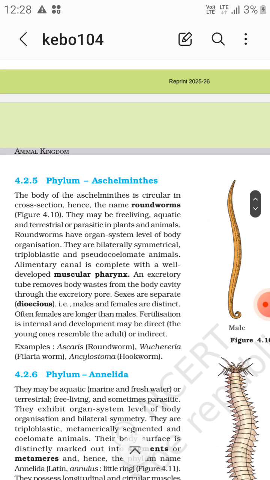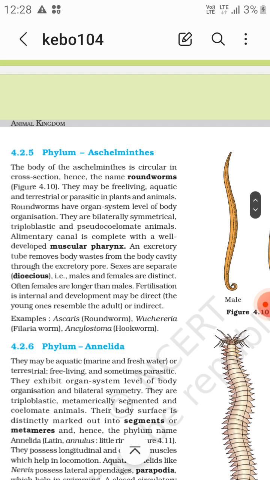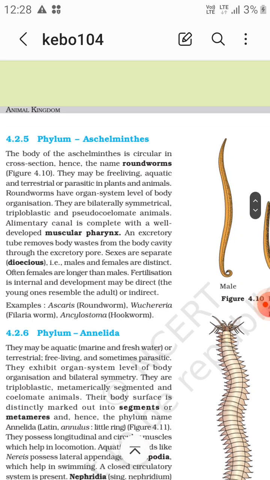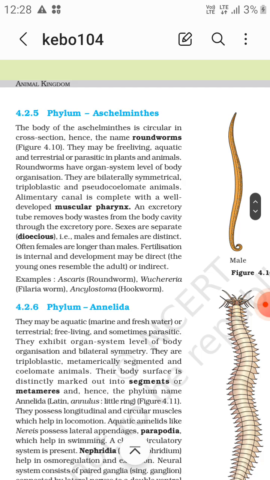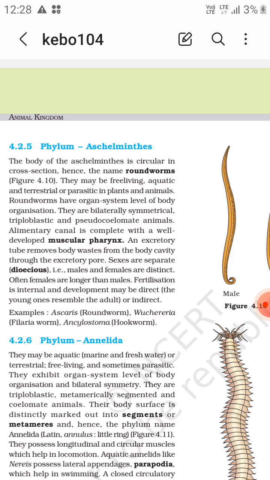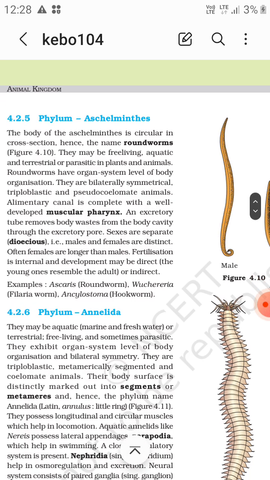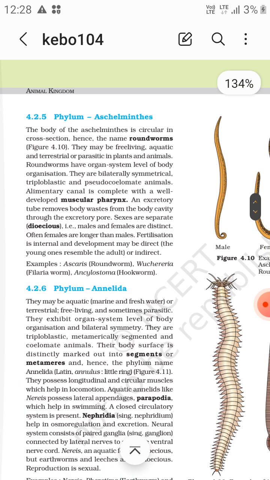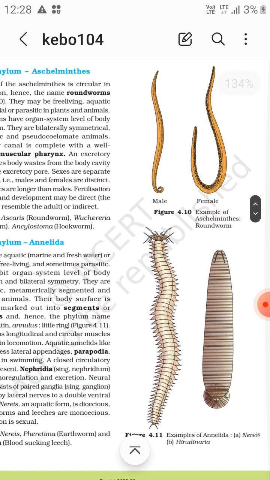And fertilization is internal. Development may be direct, the young ones resemble the adult, or indirect. It can be direct or indirect, right? Now examples are Ascaris, that is roundworm, Wuchereria, filarial worm, and Ancylostoma, hookworm. All these are roundworms. So not all Aschelminthes are roundworms, right? Some can be filarial worm and hookworm as well, Ancylostoma.